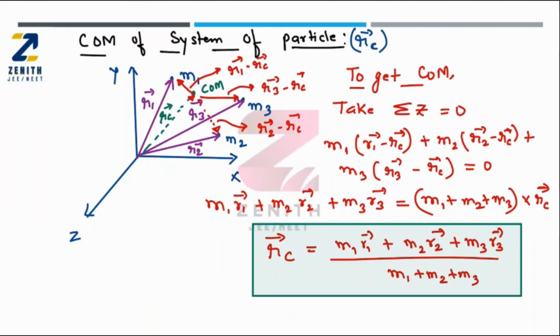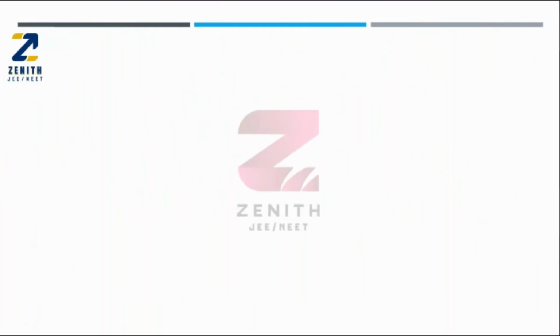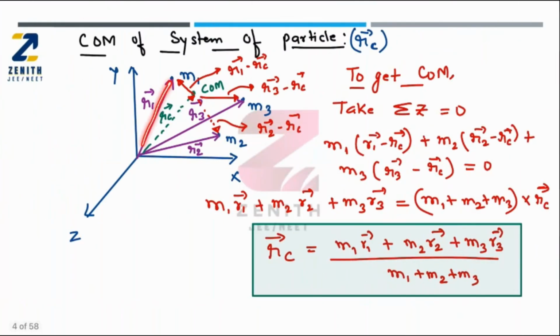Now this is the center of mass in terms of position vector. Suppose you want to write the expression in terms of coordinates, which is nothing but x center of mass, y center of mass, and z center of mass. I have mentioned M1 in the form of position vector r1.